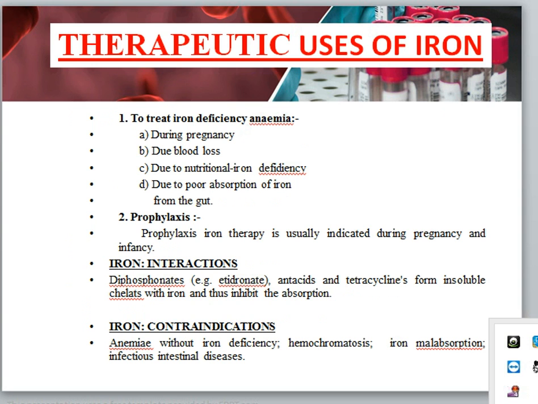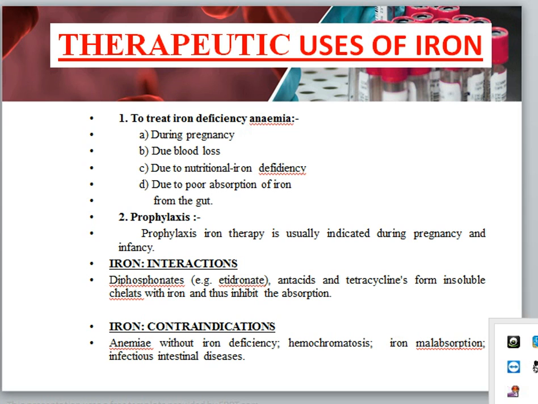Next, therapeutic uses of iron. It is used for the treatment of iron deficiency anemia, such as during pregnancy, and also in blood loss due to nutritional iron deficiency. Next use is prophylaxis. Prophylaxis therapy is indicated during pregnancy and infancy.